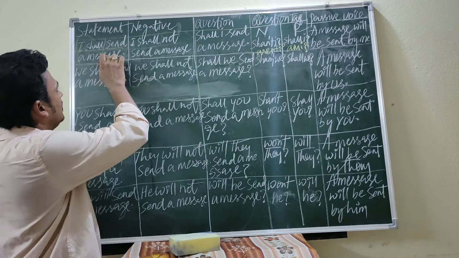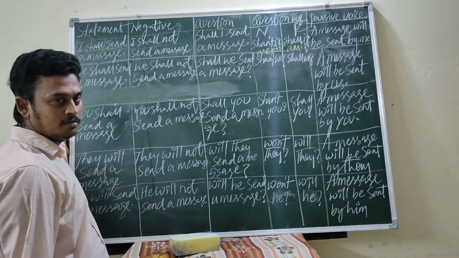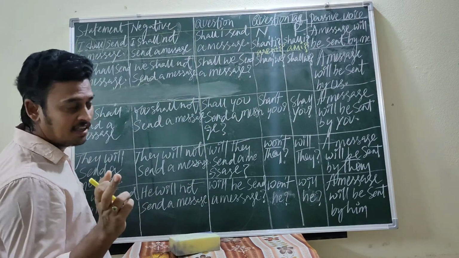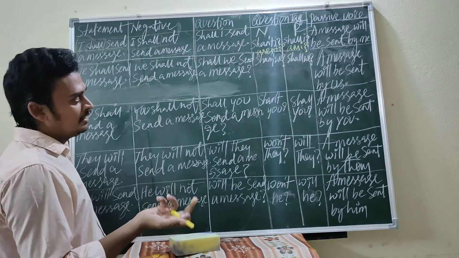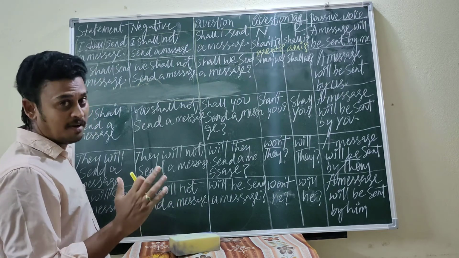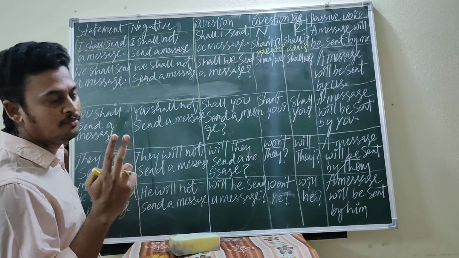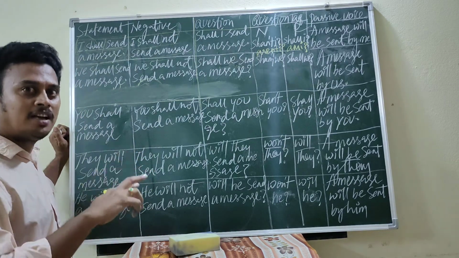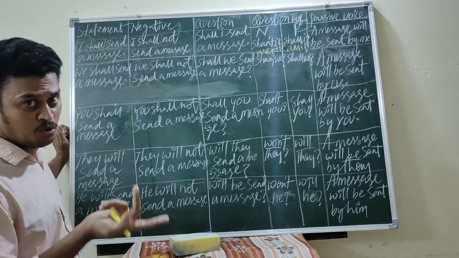So here a message will be sent by me, because in future tense, that's why shall or will. A helping verb is compulsory. After the subject use shall or will, though it is singular or plural, doesn't matter. We have only two helping verbs in the future tense. That's why you can use will or shall, either singular or plural.